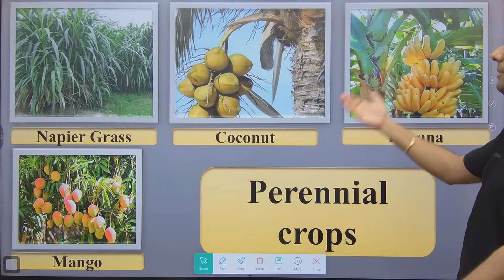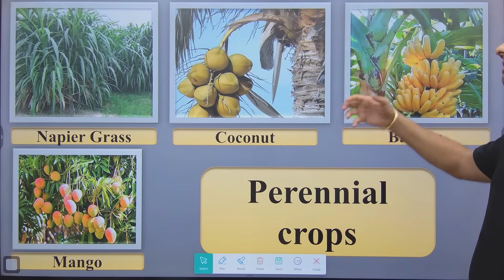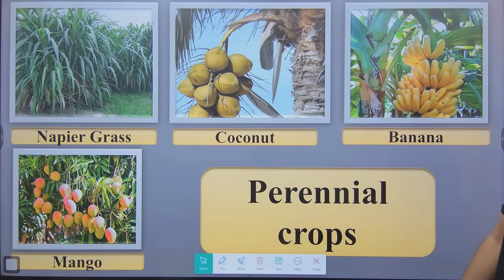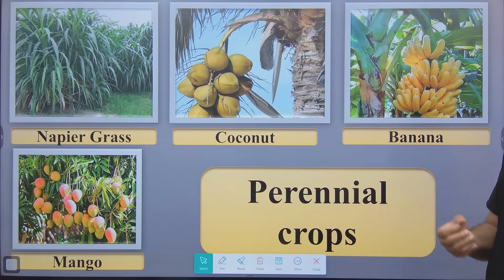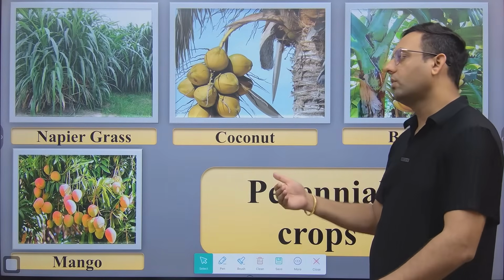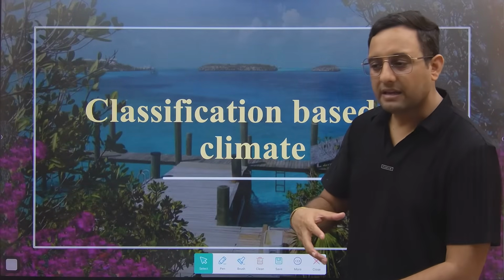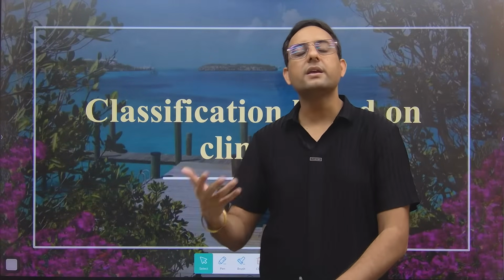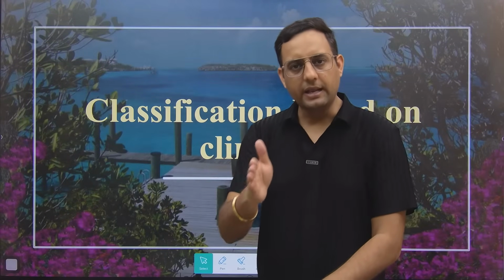Now perennial, obviously fruit trees will be perennial, so coconut, banana, mango, guava, whatever fruit is coming to your mind, most of them are perennial crops. The napier grass is also perennial. So perennial means which will grow for more than 3 years, or for 3 years. They will complete their life cycle, but they will survive for more than 3 years, or for 3 years, and will be known as perennial crops. I need a Y in the chat section if you guys are clear about annual, biennial and perennial.